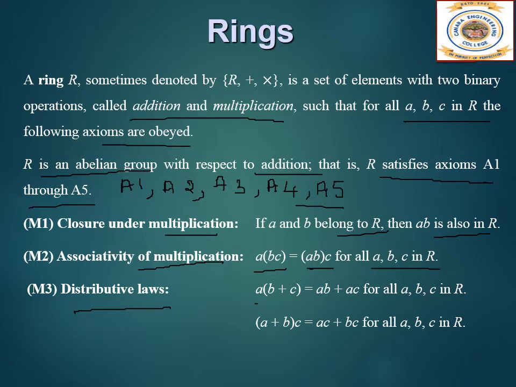A(B + C) is AB + AC for all A, B, C in R. (A + B)C is AC + BC for all A, B, C in R. Now for the additive group, we denote the identity element as 0, and the additive inverse of A is denoted as minus A.